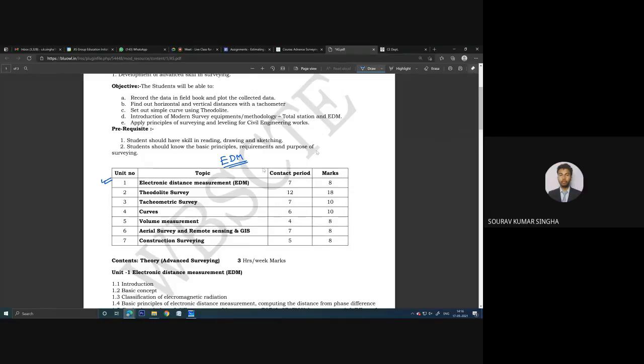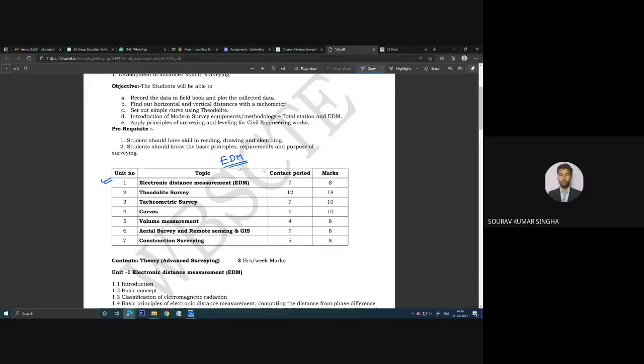To determine a length, what tools did we use? Chain, chain or tape, right? Yes, right. We have done that subject, and now we have reached the advanced level.